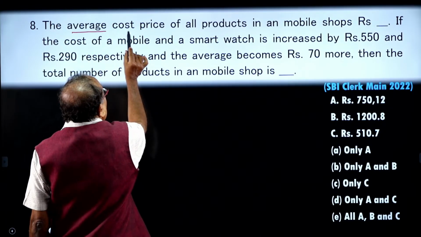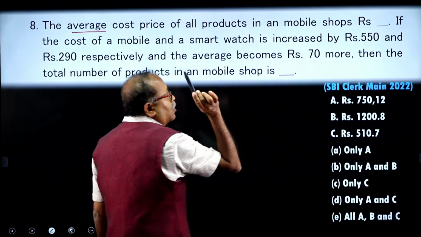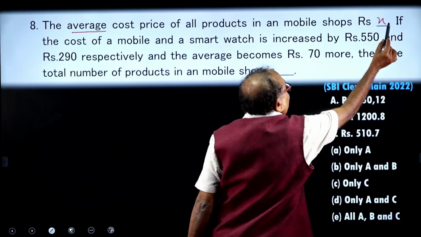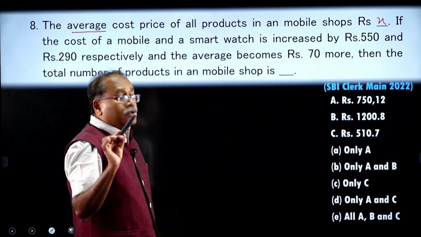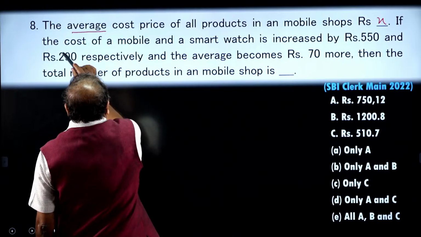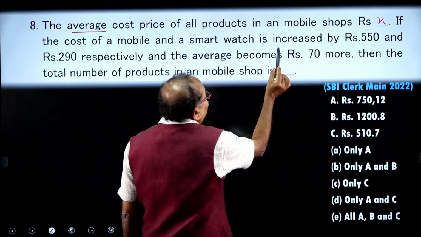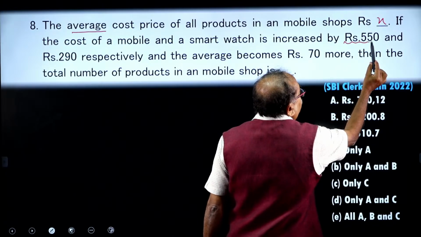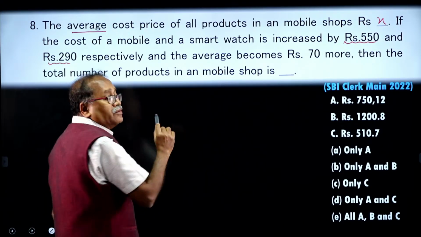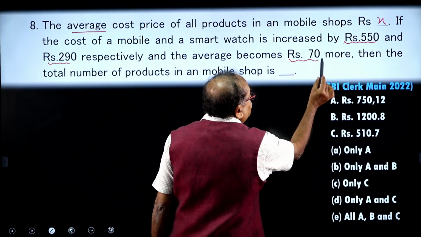The average cost price of all products in a mobile shop is X rupees. So, look at this one, you need to fill in the blank. If the cost of the mobile and the smartwatch is increased by rupees 550 and rupees 290 respectively, then the average becomes rupees 70 more.